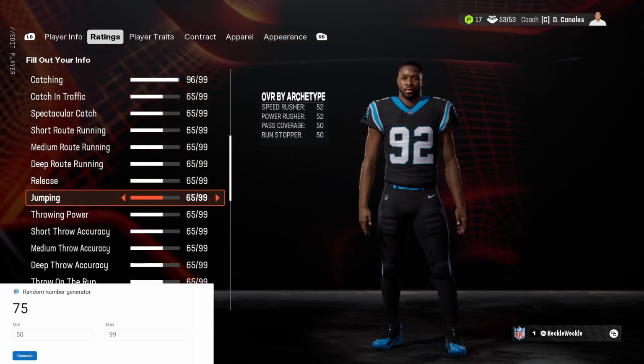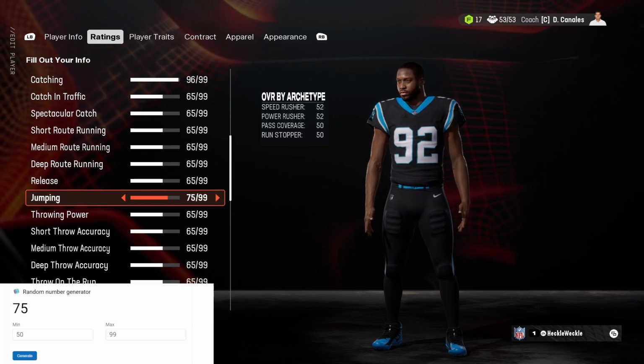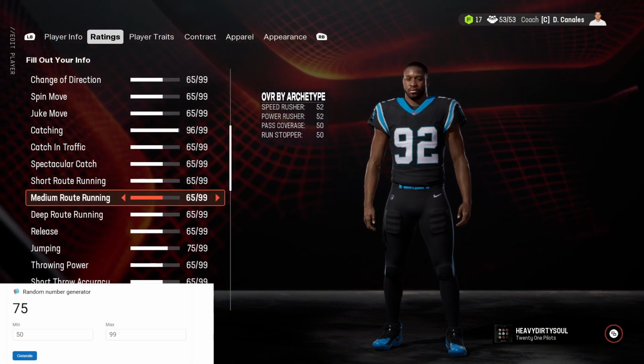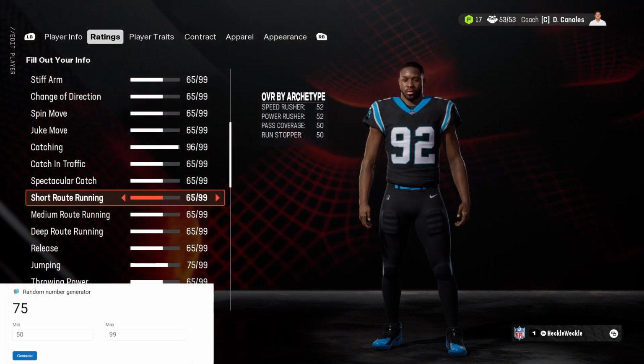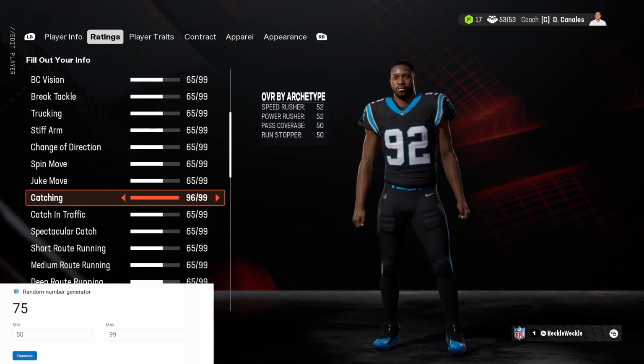And we'll move down here to jumping. We get a 75 for jumping. We expected it to be low based off how high that number was, but 75 jumping. Can't jump crazy high, doesn't have the huge hops, but he can get up there if he needs to, and he has the ability to catch the ball when it is near him.